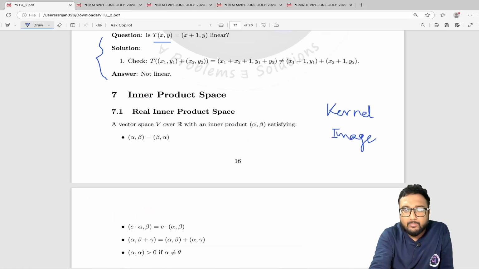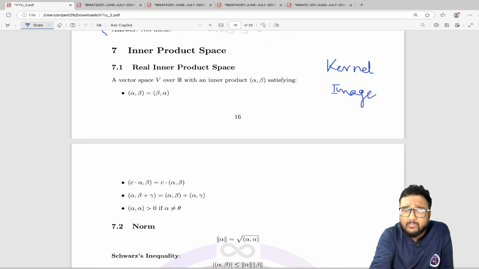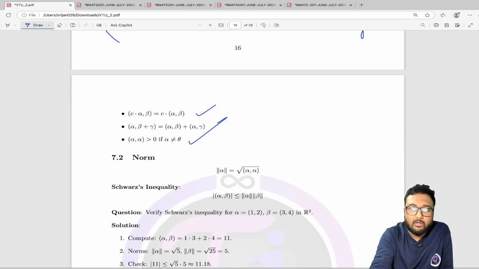Okay, so this is the thing, inner product. Next we have inner product, a very small part, and there is not much there in the syllabus from this part. So what you have to do is remember the basic properties, like the definition of a real inner product space, and the process of finding the norm of a vector.